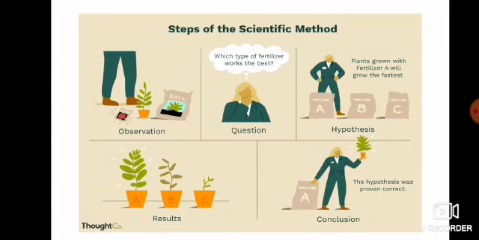In observation, first we use our five senses: sense of touch, sense of hearing, sense of taste, sense of sight, sense of smell. We have two types of observation: qualitative observation and quantitative observation. Qualitative observation deals with description. It describes the description.